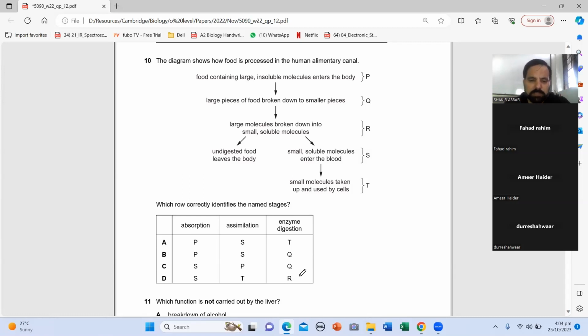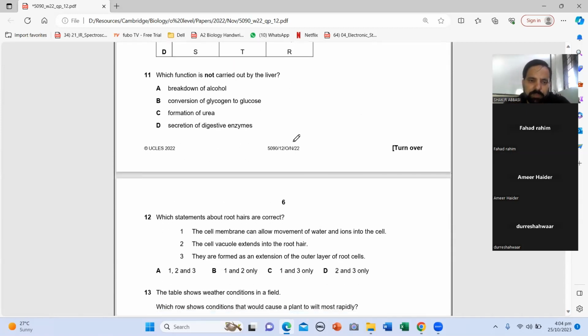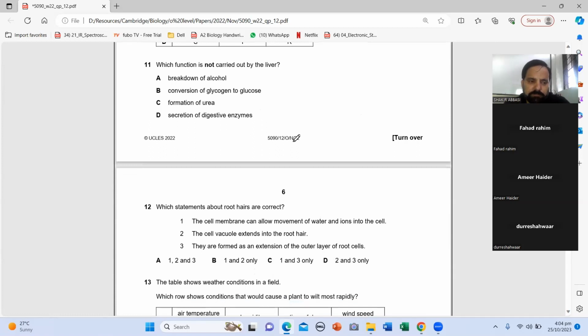And enzyme digestion is at R, because large pieces of food are broken down into small ones, large molecules broken down into small soluble ones. So R is digestion, S is absorption, T is assimilation. Assimilation is all that happens with the food inside the cell. So 10 is D. Question 11, delta. We did this in great detail yesterday.